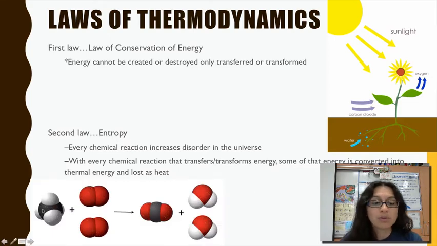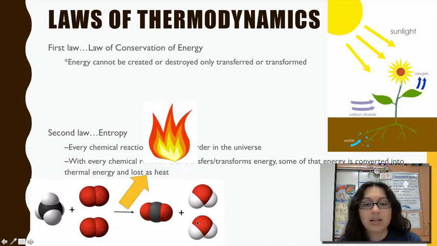So when this chemical reaction occurs here, and these molecules are broken apart and rearranged into these over here, energy is going to be lost in the form of heat. Okay, so that's the second law of thermodynamics. For every chemical reaction that we see happening here, that's what applies in this case. Energy is going to be lost in the form of heat. So chemical reactions aren't perfect. They don't perfectly transfer all the energy. Some energy is always going to be lost.